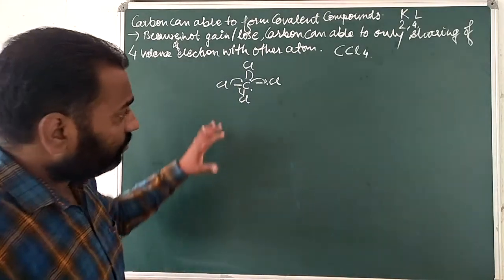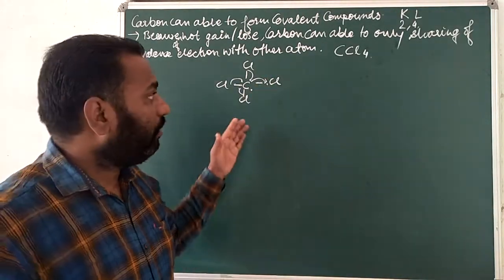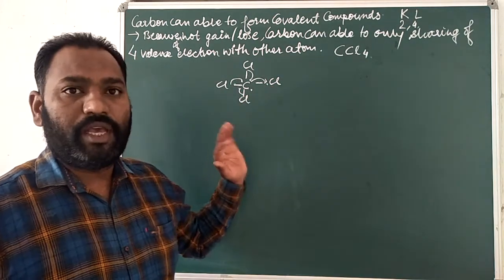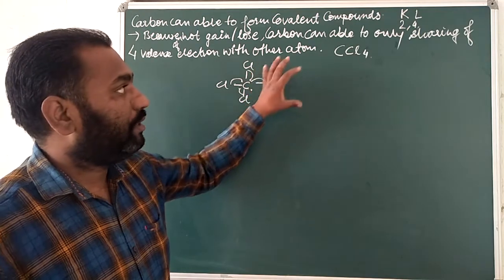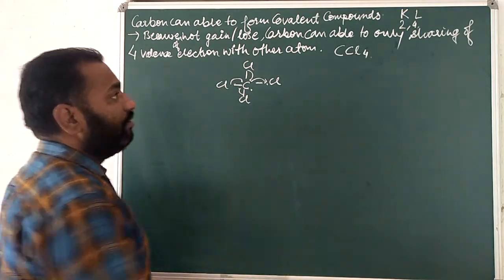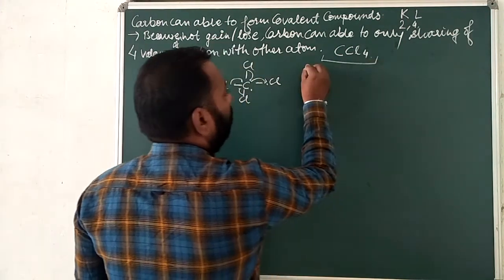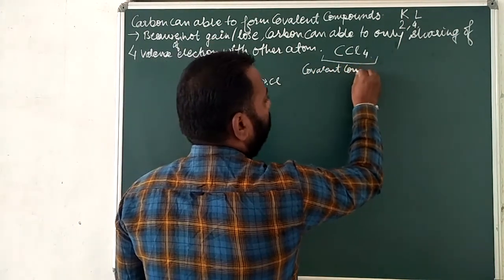So carbon shares these 4 electrons to the vacant places of the chlorines. Due to that it makes the CCl4 compound, carbon tetrachloride, and that's why we say this is a covalent compound.